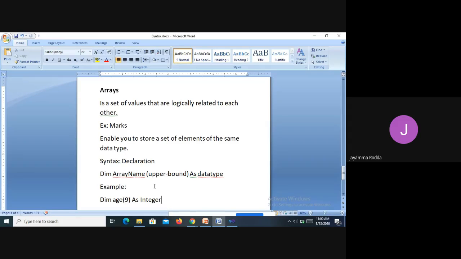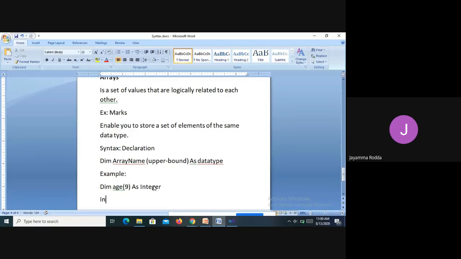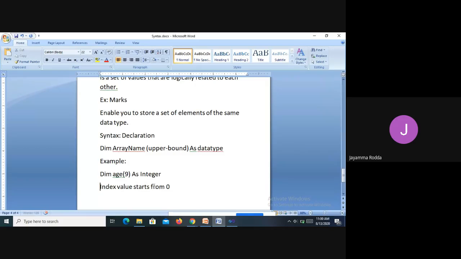Since in any array the index value starts from 0, you know that, the above array stores the values 0 to 9, which means 10 elements it will store.